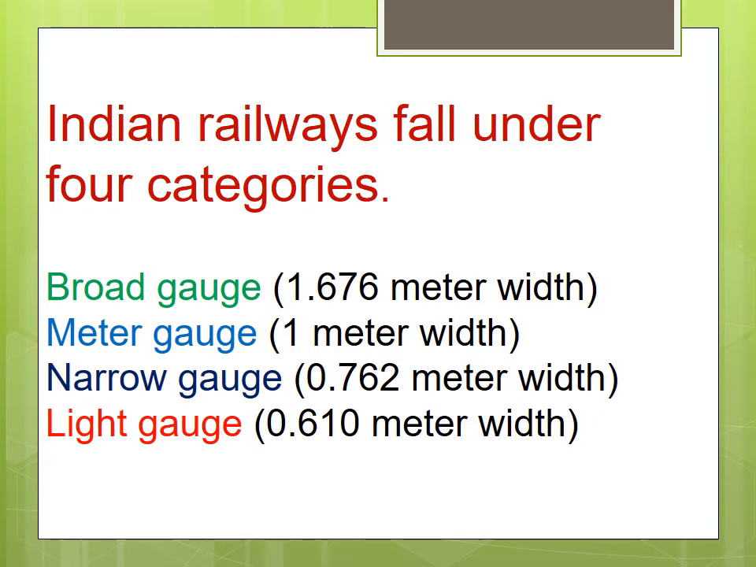Okay. So we have seen the 4 types of gauge. Yes or no? Gauges we have seen. Gauge means what? பாதை. First of all you have to know. 2 இருப்பு பாதைகளுக்கு இடையில் இருக்கும் தூரம். The railway track இருக்குல்ல அதோட width, அதோட அகலம். So the broad gauge is there, meter gauge is there, narrow gauge is there and light gauge is there. So there are 4 categories in Indian Railways.